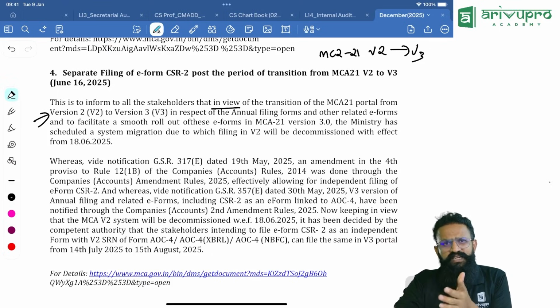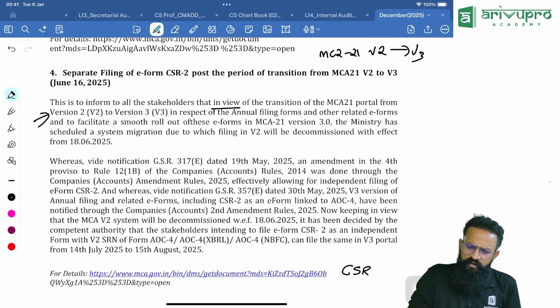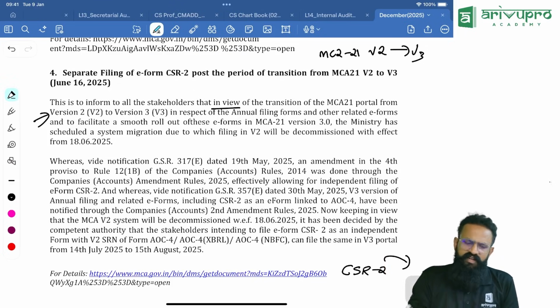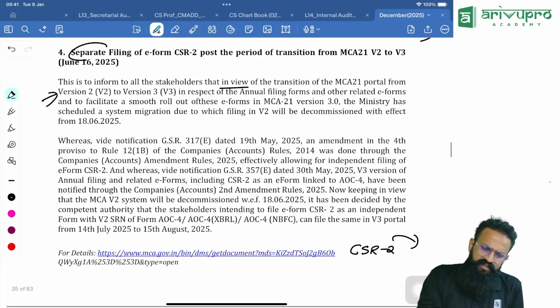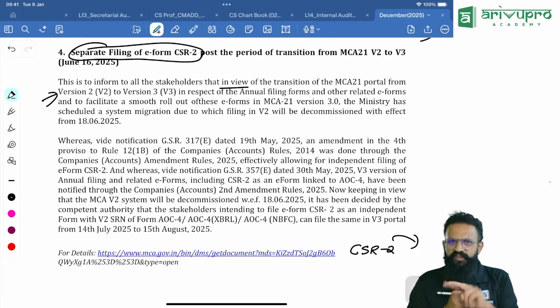Now when this migration is happening, what we used to do is file CSR2 as an attachment to AOC4 and things like that. Now they are telling you can file e-form CSR2 separately, just like the board's report. So one is migration, that is one amendment. The second is you can file e-form CSR2 as a separate thing.